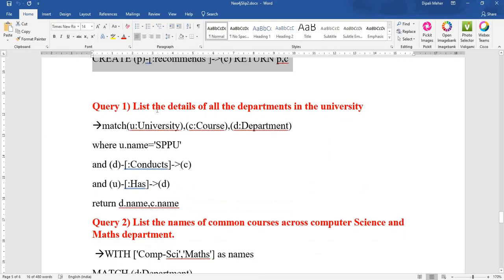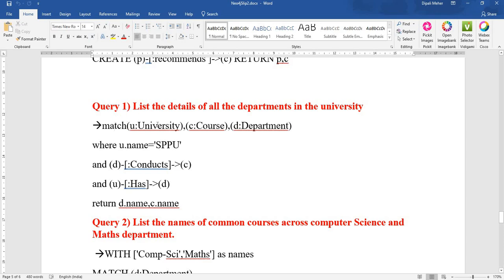See the first query. List the details of all the departments in the university. You want to display all the departments in the university with what kind of courses they are conducting. So we need here three nodes to be matched.